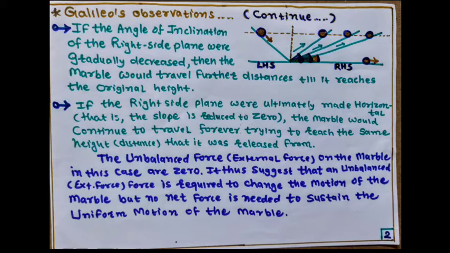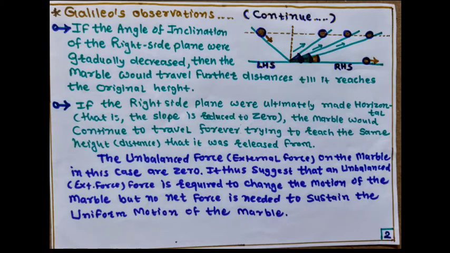Second observation: if the right side plane were ultimately made horizontal, meaning the angle is 0 and the slope is reduced to 0, the marble would continue to travel forever, trying to reach the same height or distance from which it was released. So the unbalanced, external force on the marble in this case is 0.